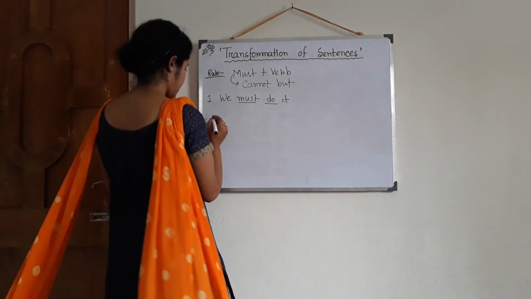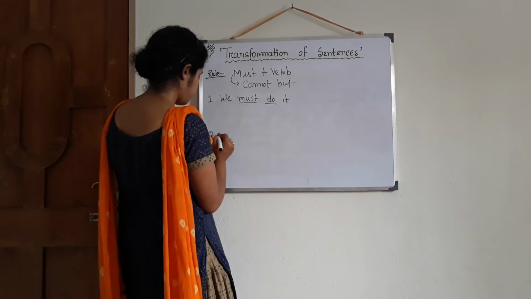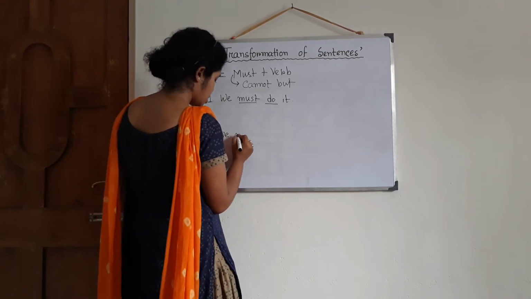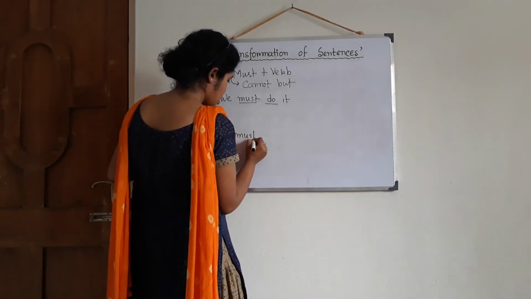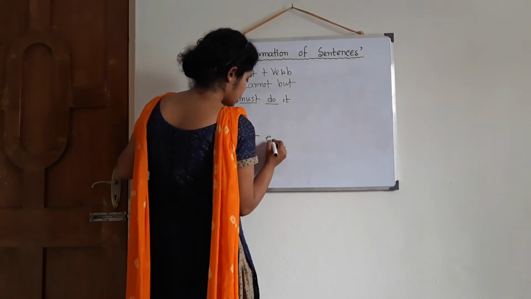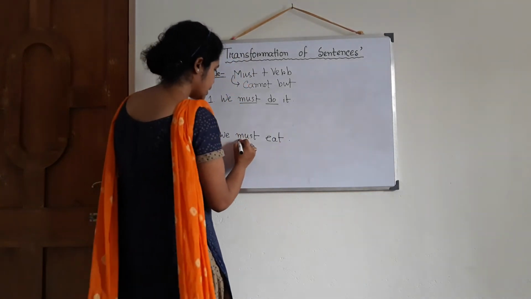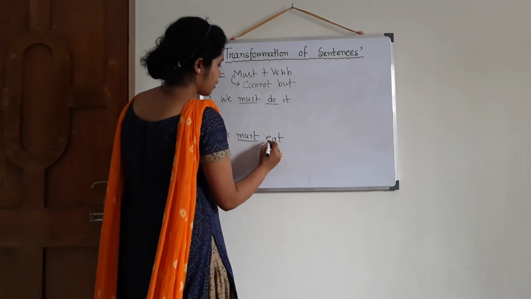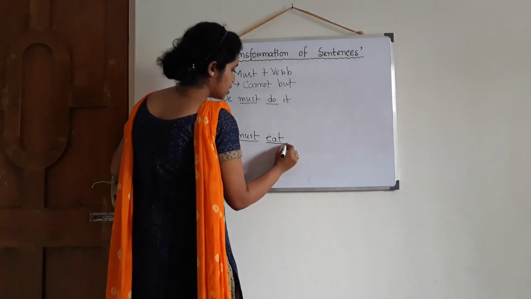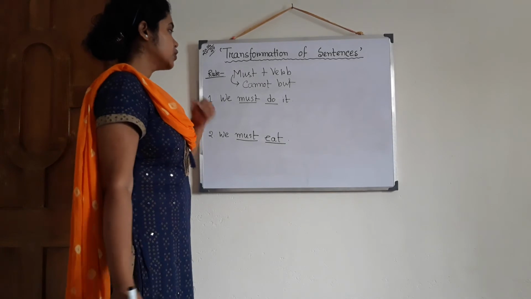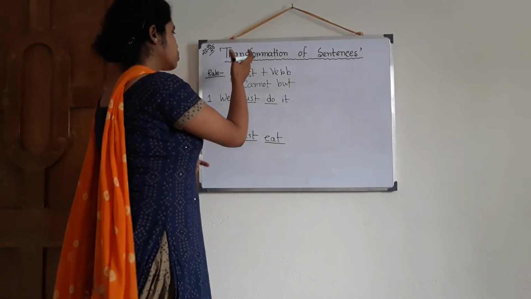Then number 2, we must eat. Then no object is there, only must is there, and after that the verb is there. So the rule is quite clear.